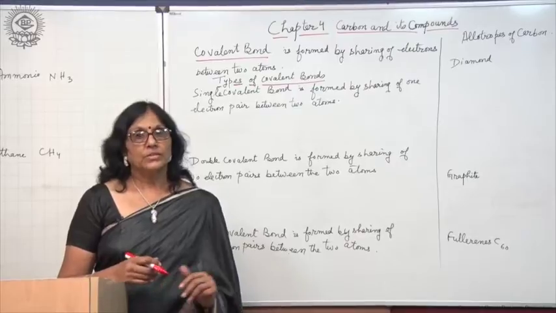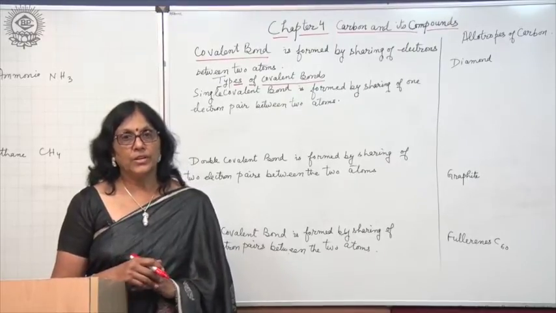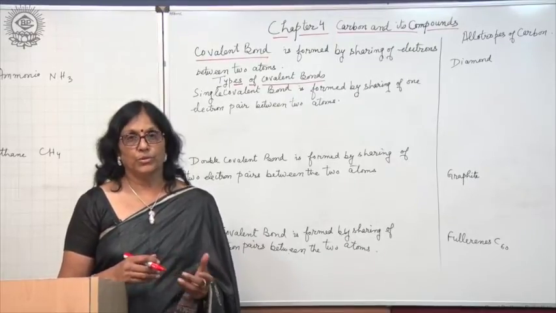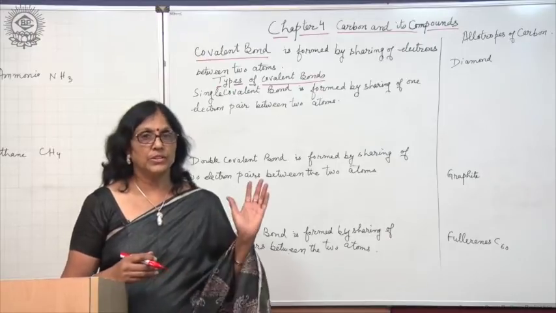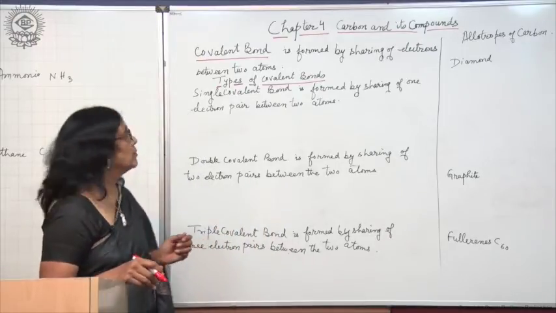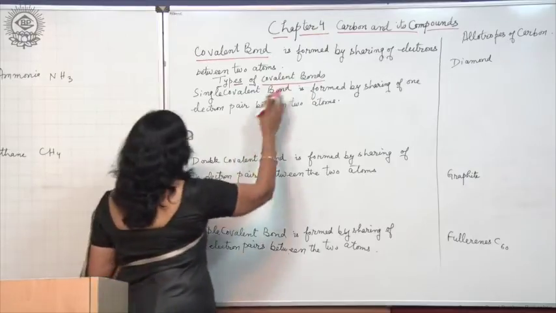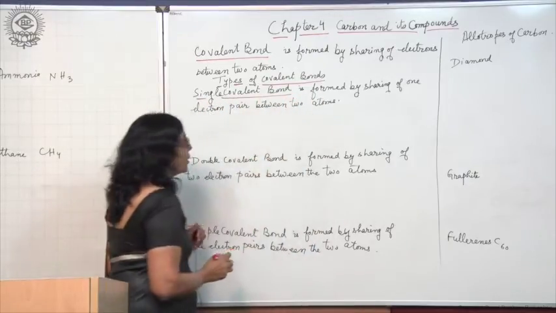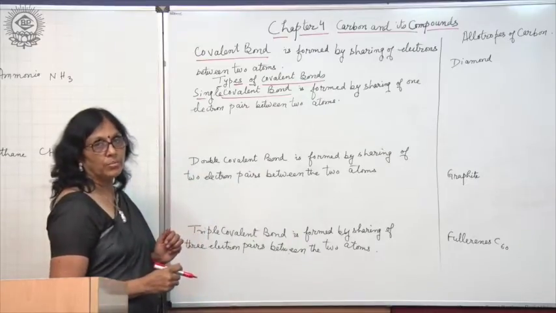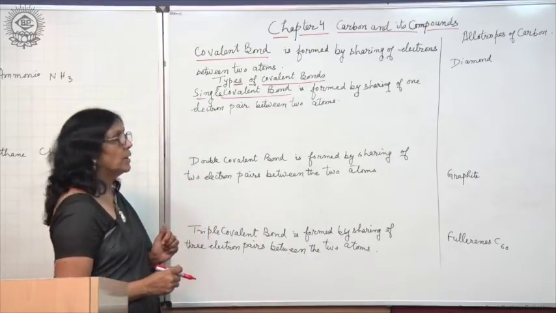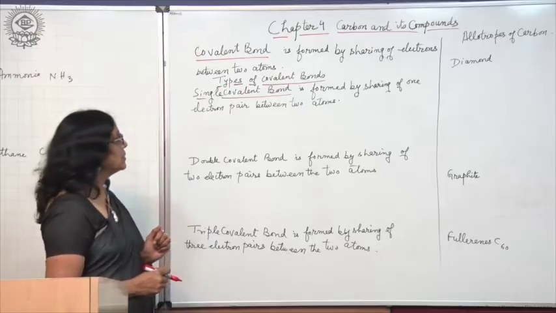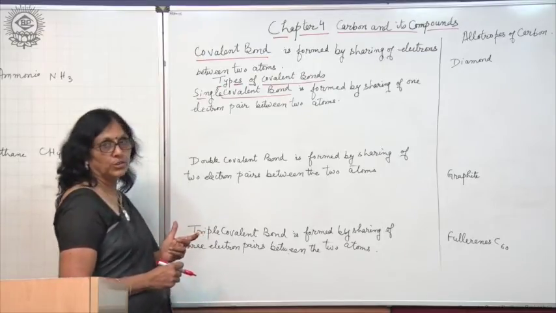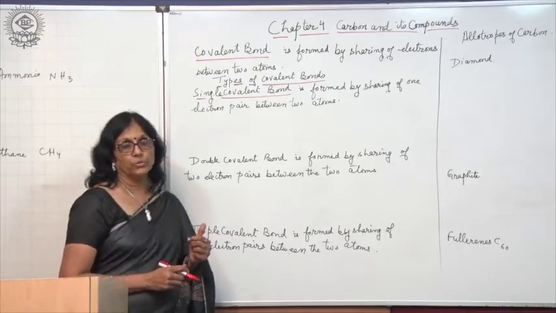So, now let us discuss the different types of covalent bond. There are 3 types. First is single covalent bond. Single covalent bond is formed by sharing of 1 electron pair between the 2 atoms. Let us take the example of hydrogen molecule H2.